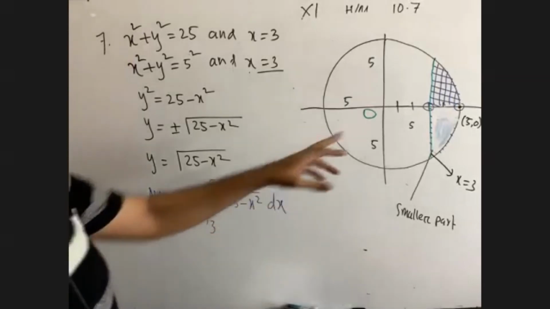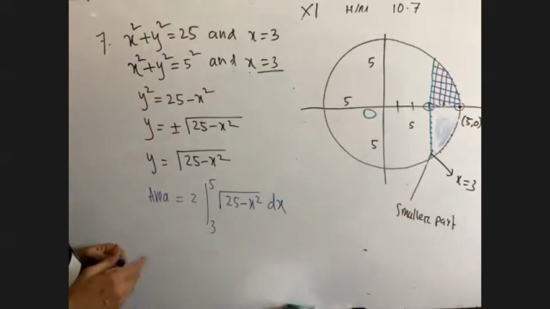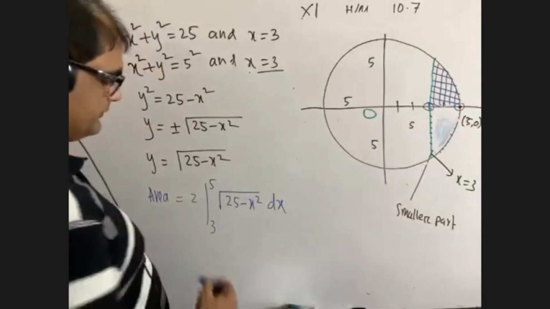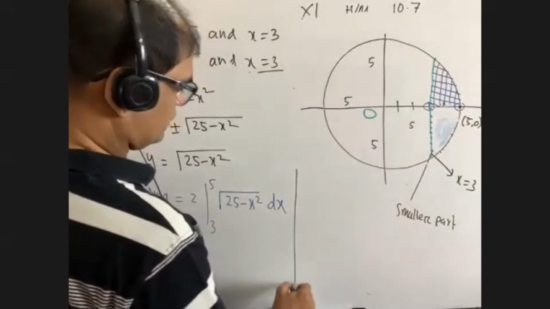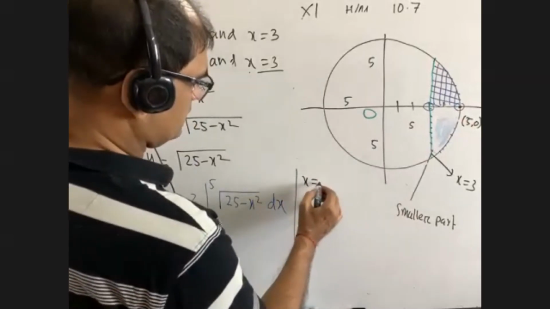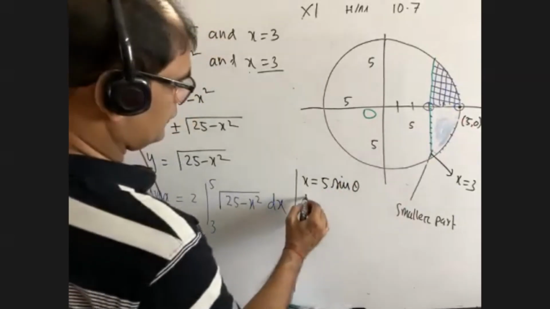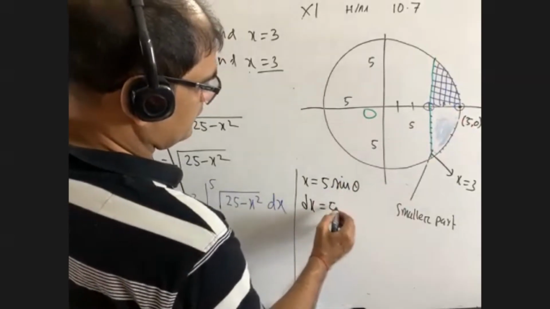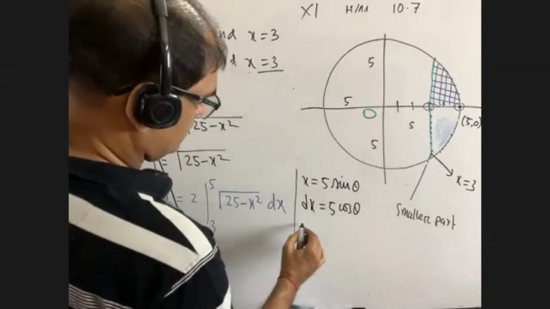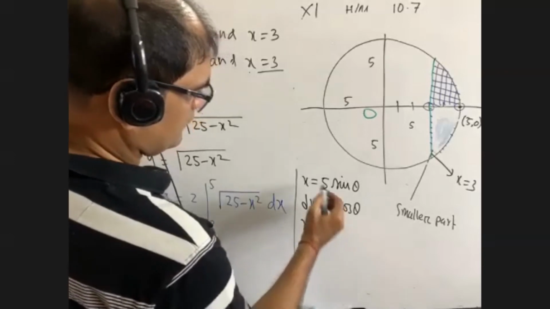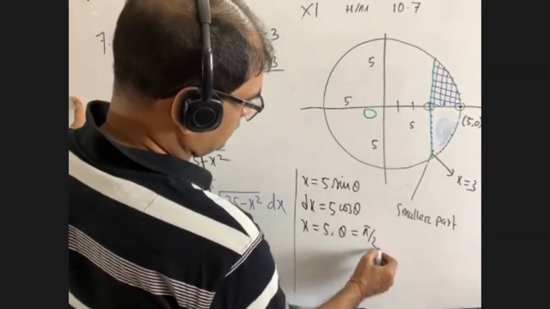Are you getting it? You see, x equals 3 and it is 5. Now, what is to do? I know that you know better than me because you have done a lot of maths on this. x equals 5 sine theta. So dx equals 5 cos theta d theta. When x equals 5, theta will be pi by 2.